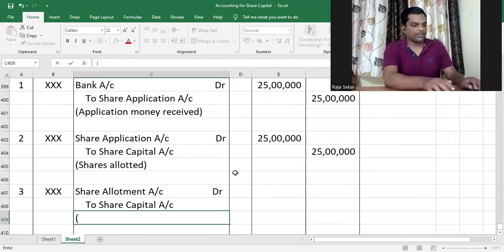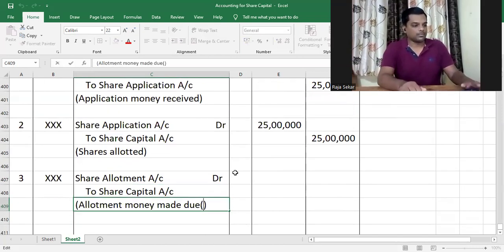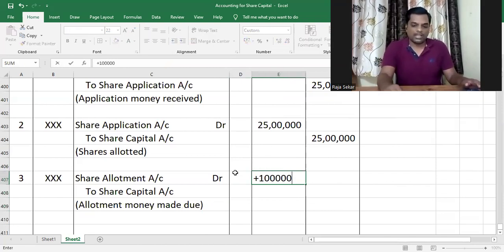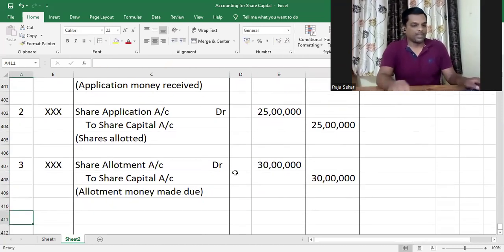As there is no premium involved, premium won't be credited. Allotment money made due. So that will be made due for 1 lakh into 30, number of shares allotted into allotment money per share.